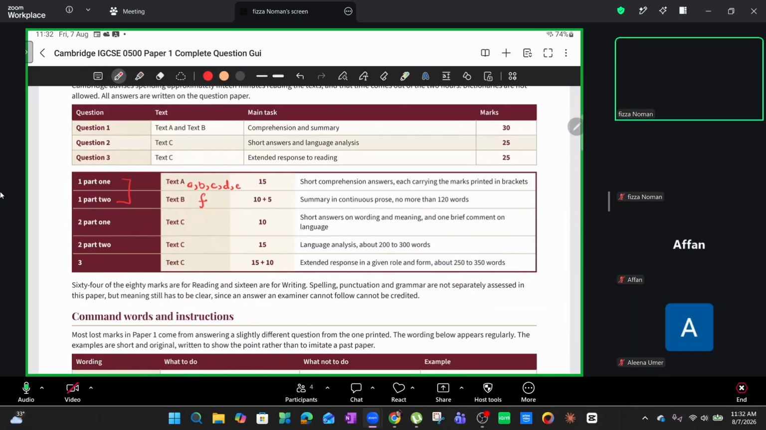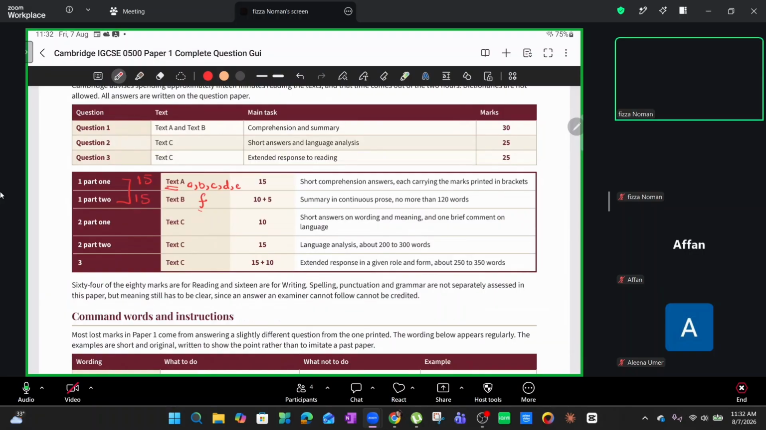And in this case, for part 1 of question 1, you will read text A. By reading text A, you will answer the subparts given. By reading text B, you will focus on part F only. Part 1 is a 15 marker in total. Part 2 is also a 15 marker in total.